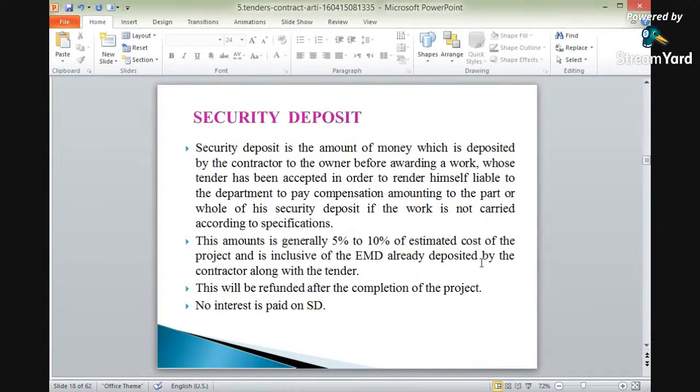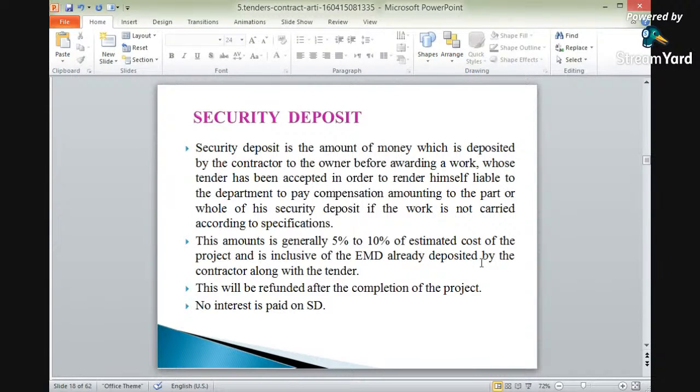Next, another important term is the security deposit. After EMD, the next important term is the security deposit. So what is security deposit? Security deposit is the amount of money which is deposited by the contractor to the owner before awarding a work. Okay? Before awarding a work whose tender has been accepted. So EMD was before accepting tenders, and security deposit is after accepting tenders.